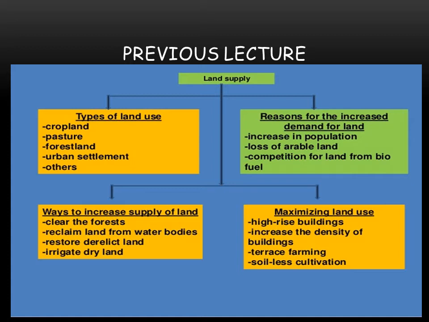Then we learned about the types of land uses, and these are croplands. Cropland is the land that is used for agriculture. Then pasture is the land that is specially cultivated for food, grasses, crops for animals, for livestock.